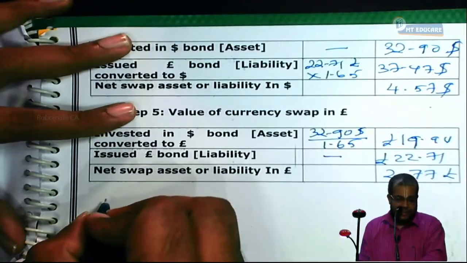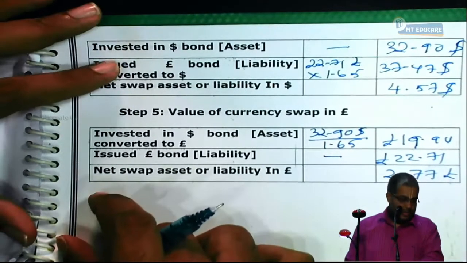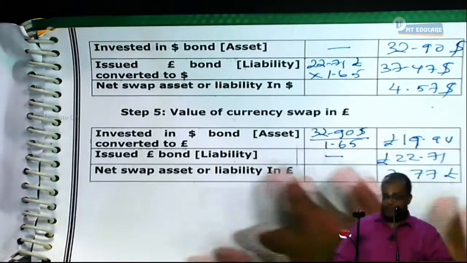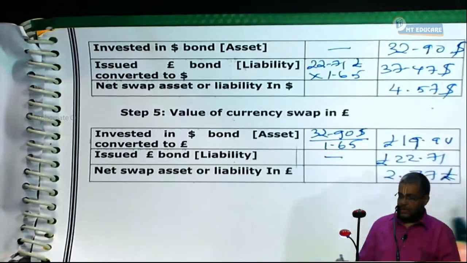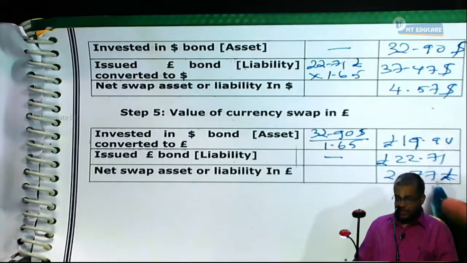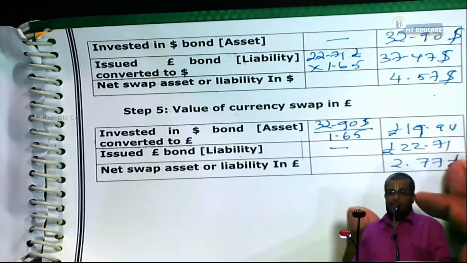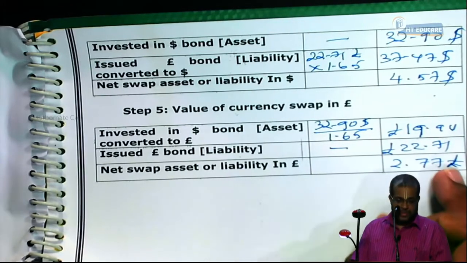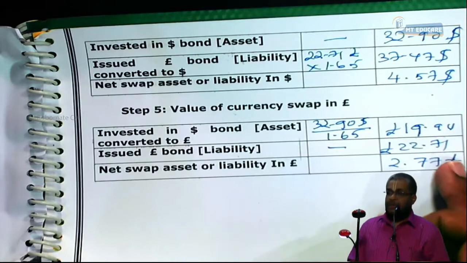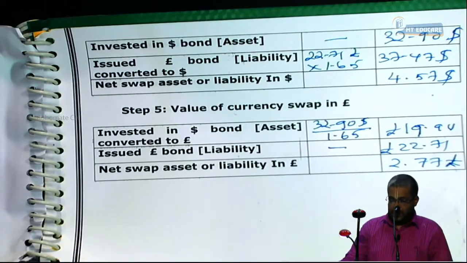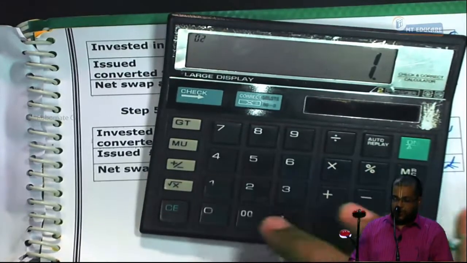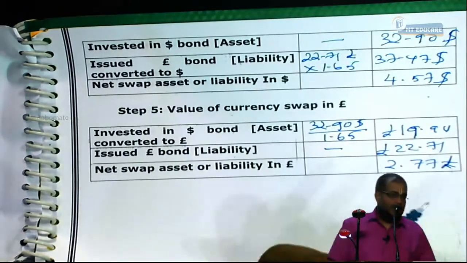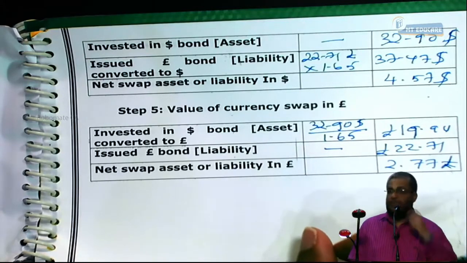In other words, pound liability of 2.77 converted to dollars will be 2.77 into 1.65, which gives $4.57.